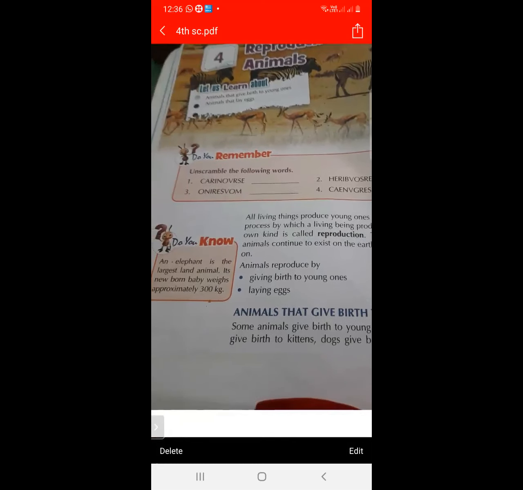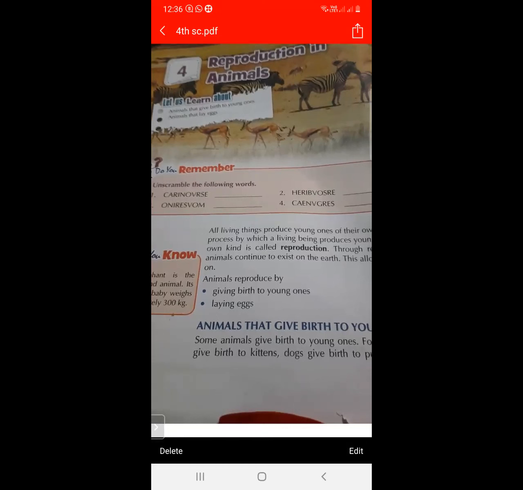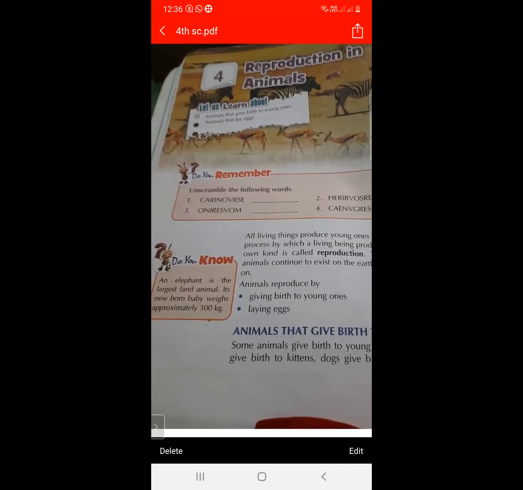Do you know the elephant is the largest land animal? As we know, which is the largest land animal? Elephant. And its newborn baby weighs approximately 300 kilograms. So what do you mean by reproduction? All living beings produce young ones of the same kind, and this is called reproduction. The elephant is the largest land animal, and its newborn baby weighs 300 kilograms.